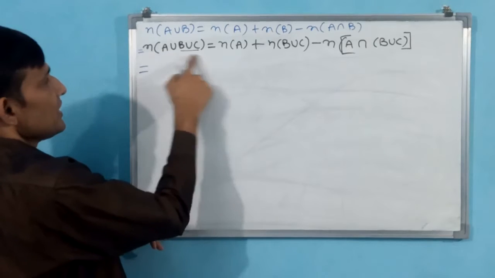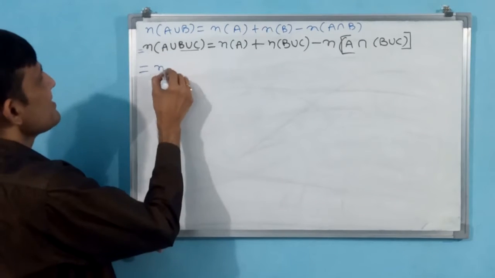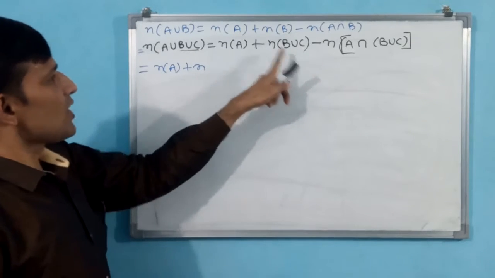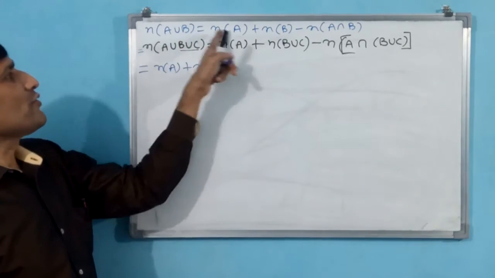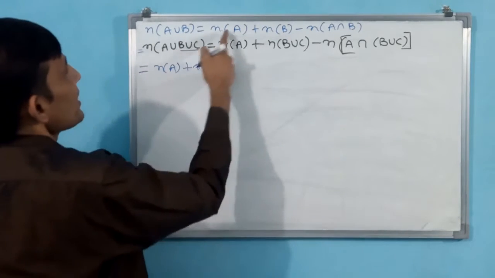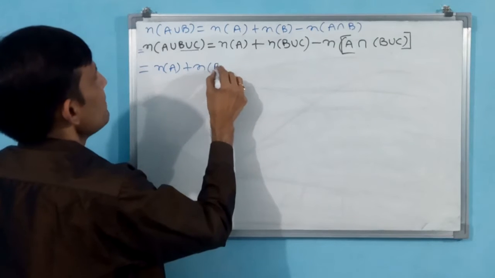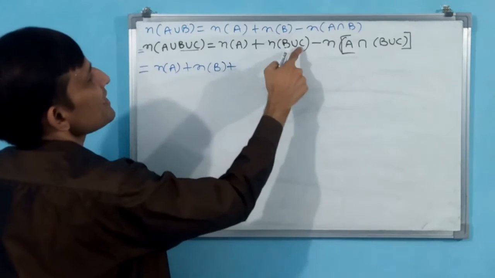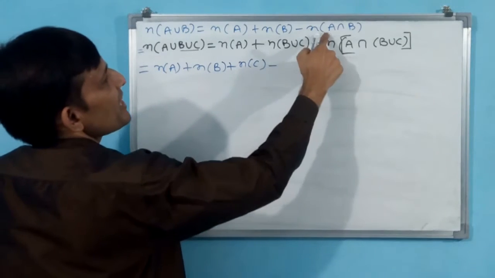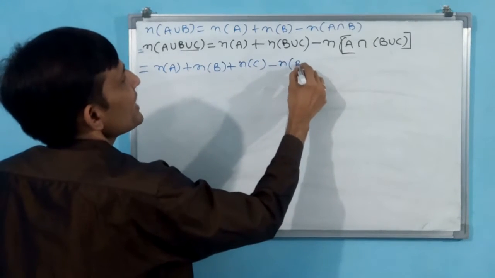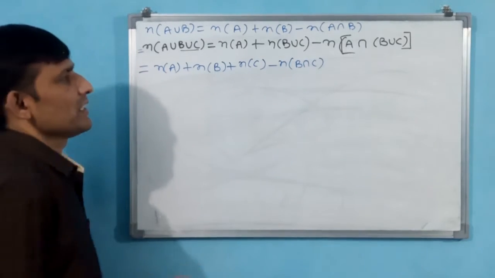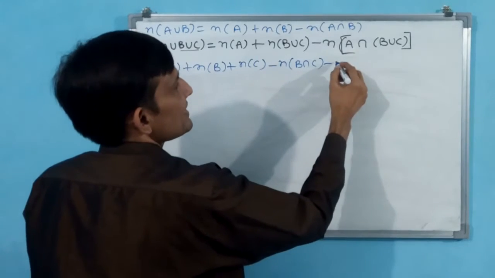This will be n of A plus n of B union C. Now we are able to do according to A union B, here B is A, C is B. So n of A means n of B here, plus n of B means n of C here, n of C minus n of B, A intersection B means n of B intersection C. Do you agree?